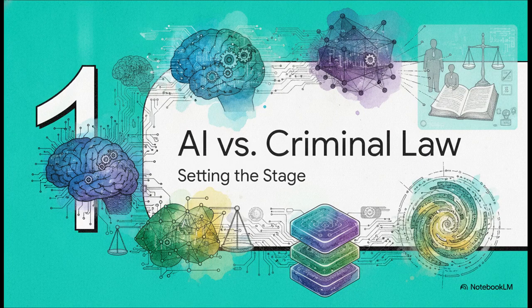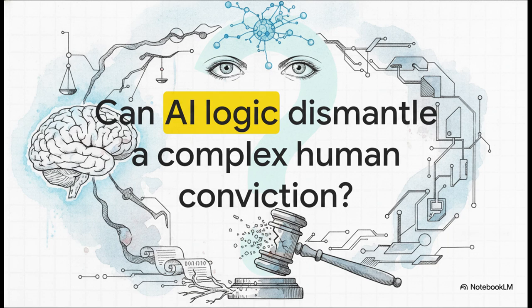Section 1. AI versus a criminal conviction. Setting the stage. So we're going to review this case strictly through the neutral, analytical eyes of these four AIs. We're not taking any sides here. We are simply looking at exactly how artificial intelligence processes legal evidence, argumentation, and statutory requirements.